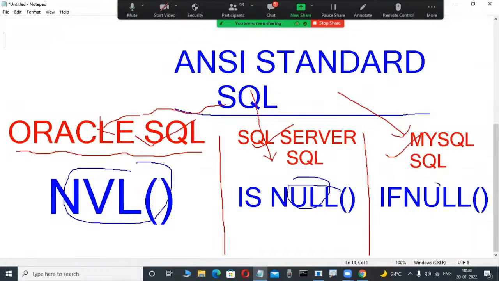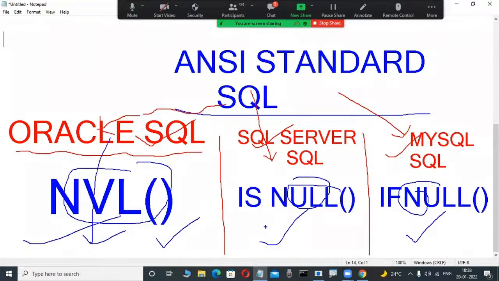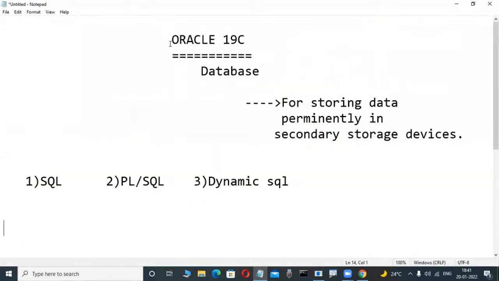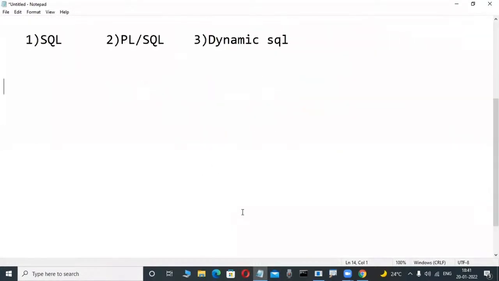And the versions here are syntactically totally different. The create procedure syntax is different here and different there, with slight differences. Suppose there is a function MONTHS_BETWEEN, that is in Oracle SQL only. Can I use the same function in SQL Server SQL? No, there is DATEDIFF, another function. That's why, always what we are learning, SQL is an ANSI standard language.